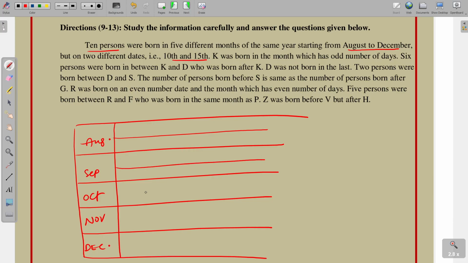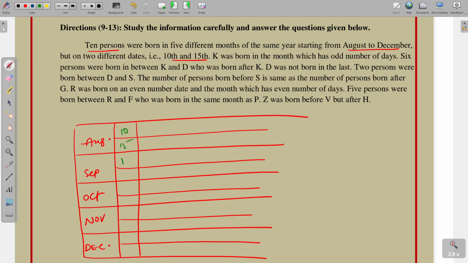So, each month has 2 dates. What are the dates? 10th and 15th. Next, it is the first possibility, second possibility. So, 2 possibilities at a time.